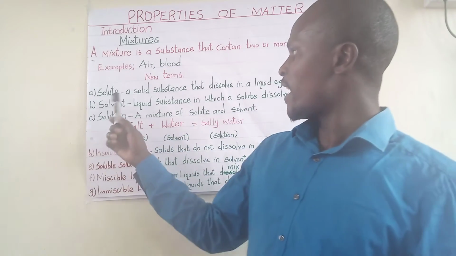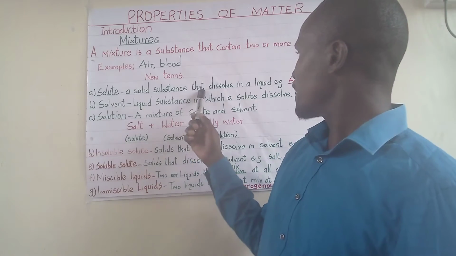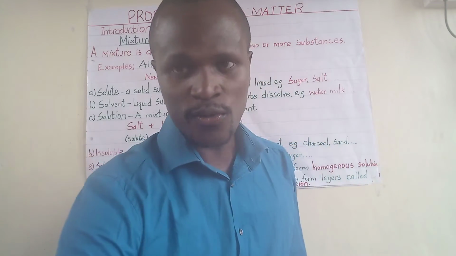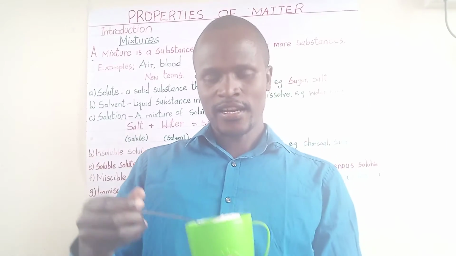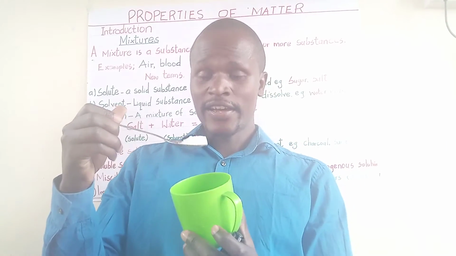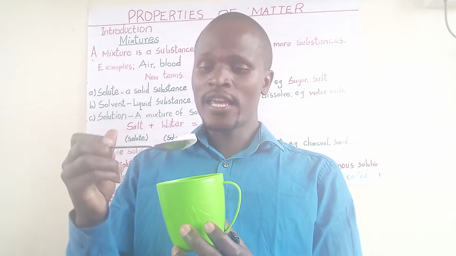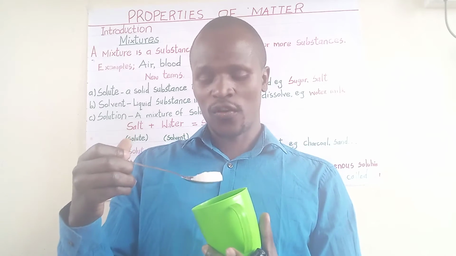A solute is a solid substance that dissolves in a liquid. For example, you can see what I have here with me. This is a spoon of salt. If I put this salt in water, it will dissolve.